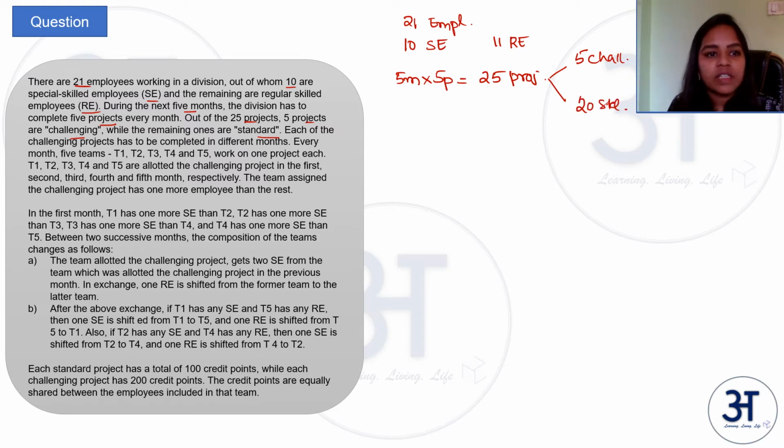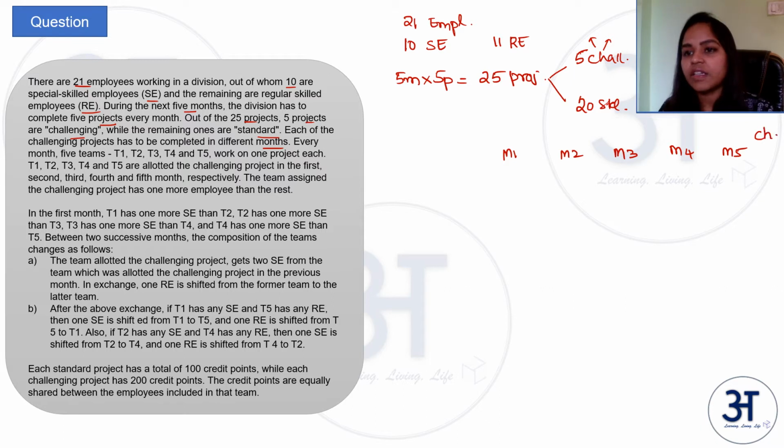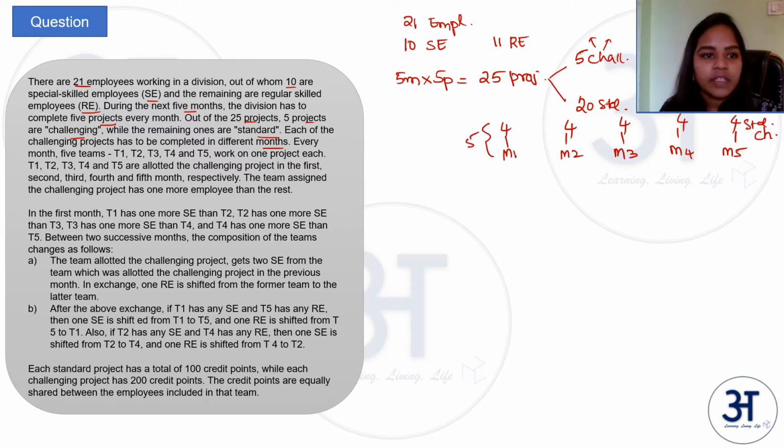Each of the challenging projects has to be completed in different months. Say you have months 1, 2, 3, 4 and 5. One challenging project will be done in each month, and 4 standard ones, because every month 5 projects are done.